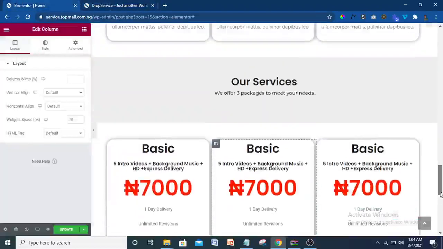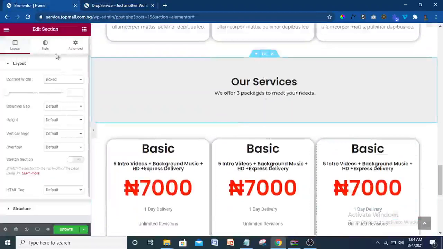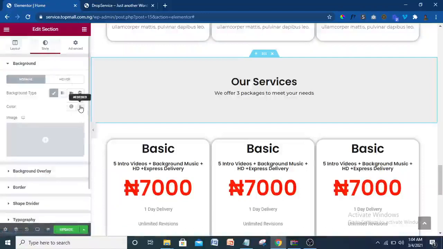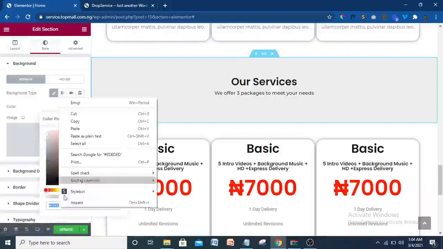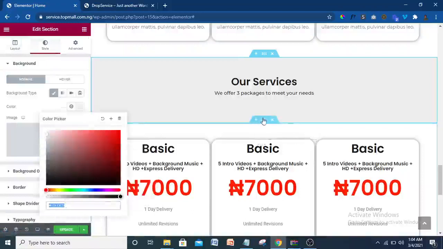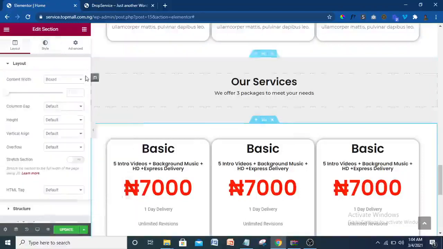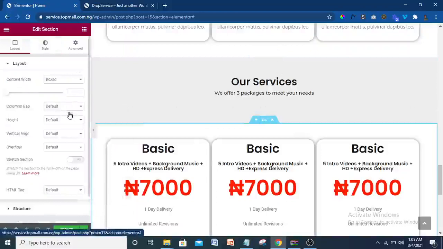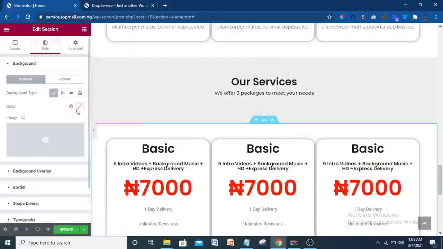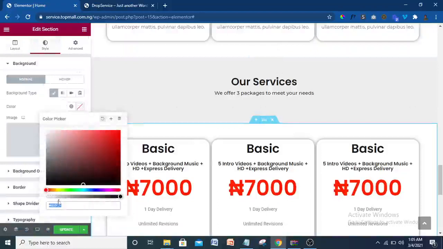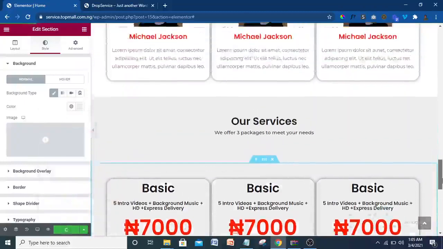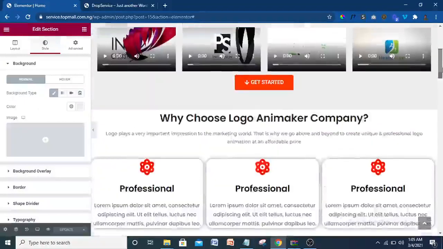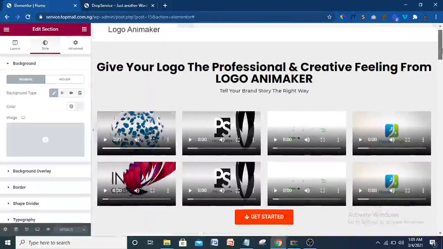Then I'm going to come up here and make this place also black like this. So let me copy this color, the background color I used here. Let me copy that. Okay. So I'm just going to paste the background color here. So we are now done. After this one, we are done with our design. What we are going to do next is very simple. It will not take much of our time. Good. So update. As you can see, this is our website, designed in just a few minutes.